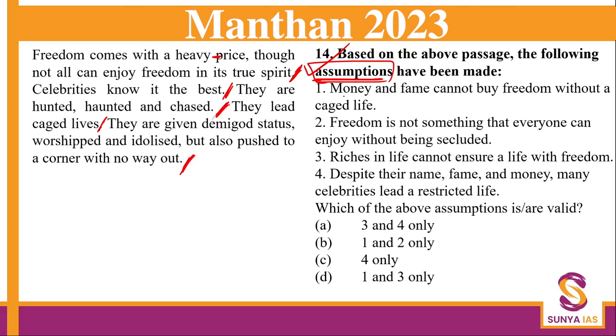Chalo, let us see. Assumption is an information which is not explicitly given in the passage. Money and fame cannot buy freedom without a caged life. Now this is very much that it cannot. This is an extreme word. So I am going to eliminate this option. So I am not going to read my second point because it doesn't match my option. I'll read the third one. This is how we are going to save time in exam.